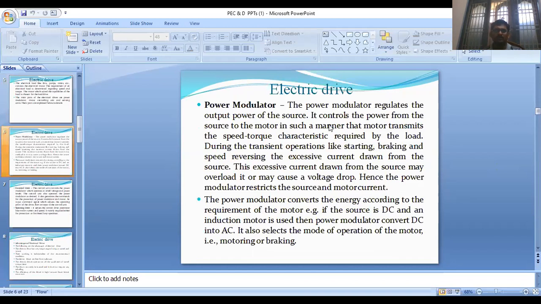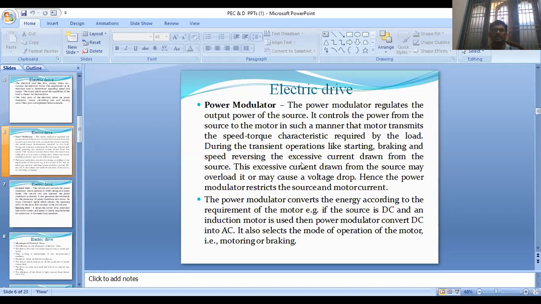Now the functions of the power modulator. The power modulator regulates the output power of the source. It controls the power from the source to the motor in such a manner that the motor delivers the speed torque characteristics required by the load during transient operations like starting, braking, and speed reversing.